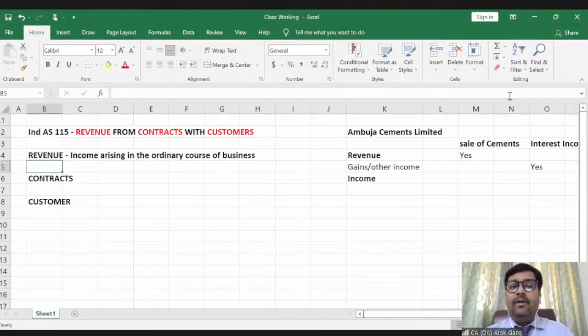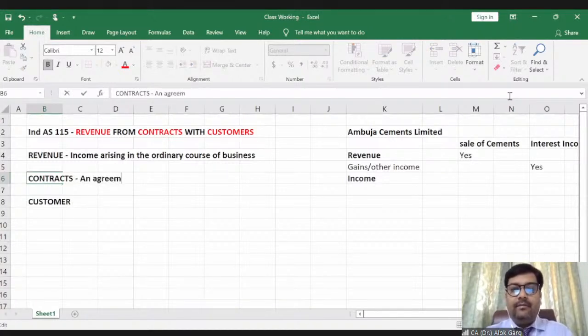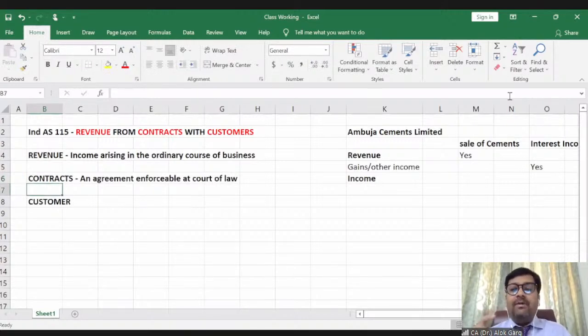So students, what is the contract? The second word is again a very important word. You all have learned the Indian Contract Act in your IPCC or CA Inter or in your BCom classes. What is a contract? Contract is an agreement enforceable at court of law. So contract must be an agreement enforceable at court of law.